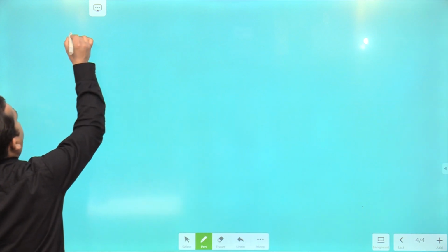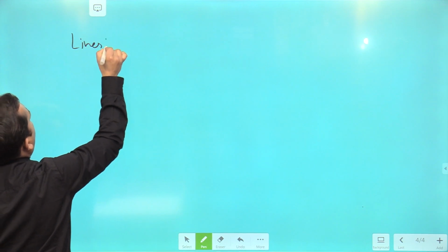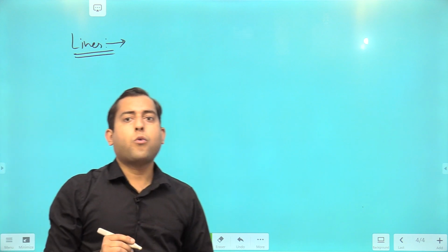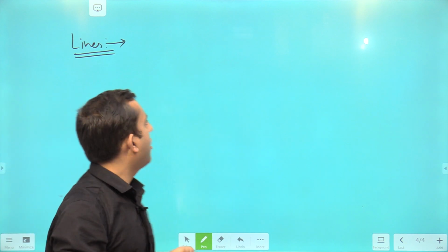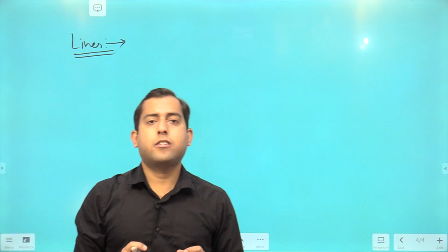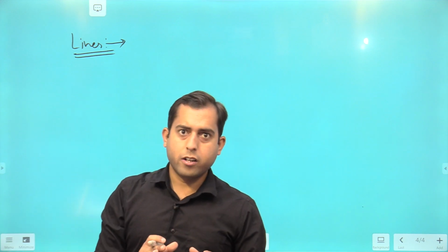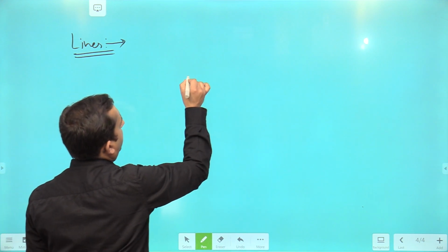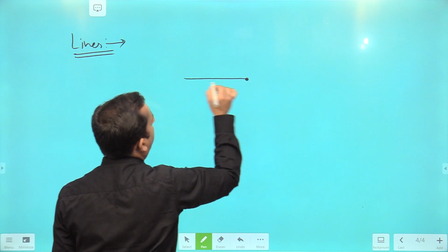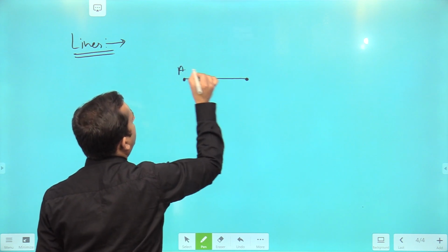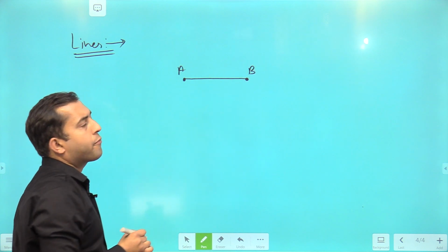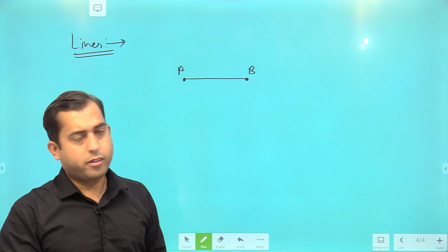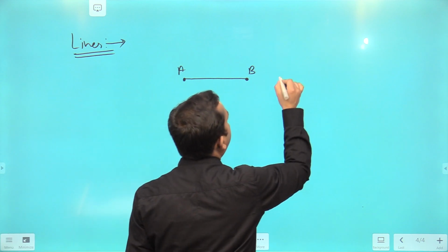The first thing is lines. So, what is the meaning of lines? Line is a single dimension figure made up of n number of points, like this. So, over here AB is a line. Now, actually this is called a line segment.